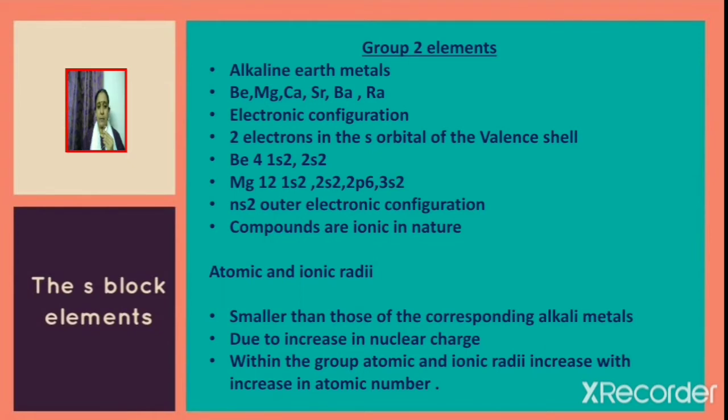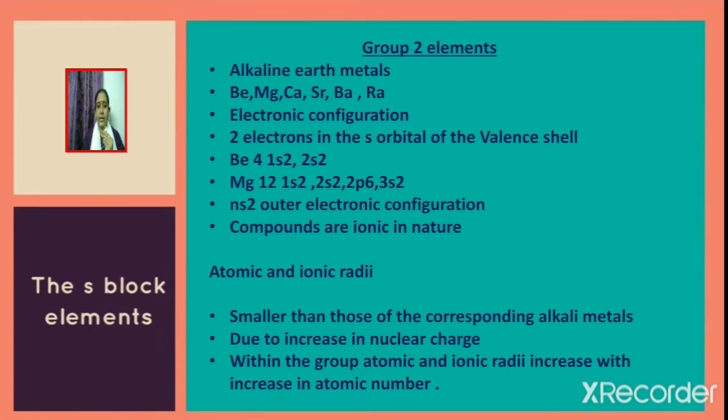Next, we shall discuss the atomic and ionic radii of group 2 elements. Group 2 elements are smaller than the corresponding alkali metals. It is due to an increase in the nuclear charge. We know that as we move across a period, atomic size decreases. It is because of increase in nuclear charge.